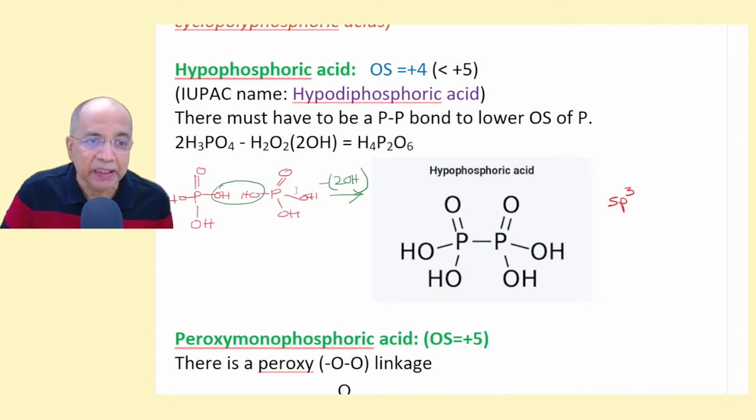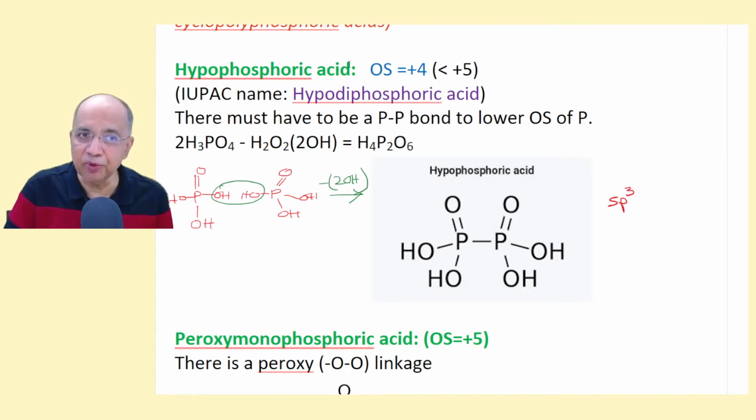Now, here, unless you remove both the OH groups, as H2O2, only then will there be a decrease in oxidation state. So when there is more than one central atom, there will definitely be an element-to-element linkage.